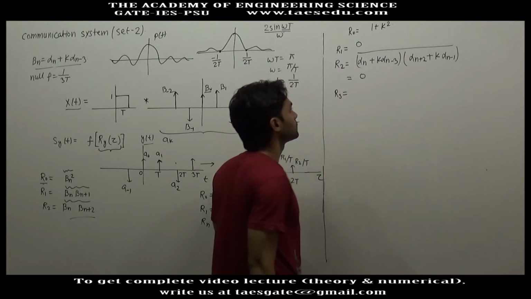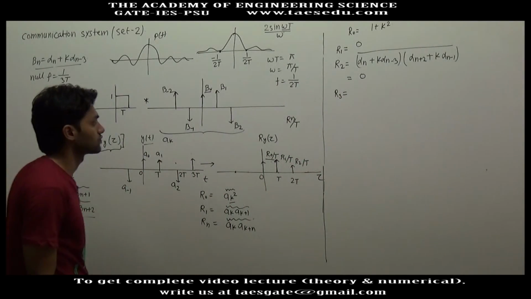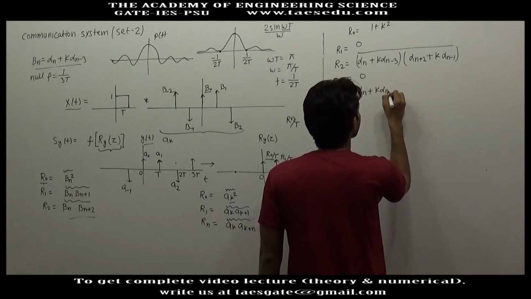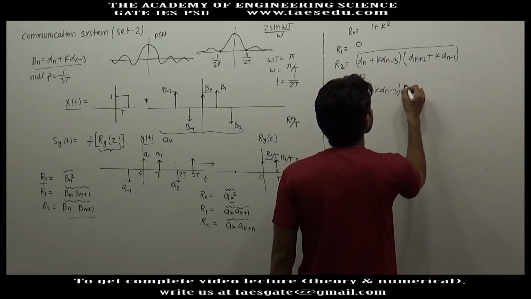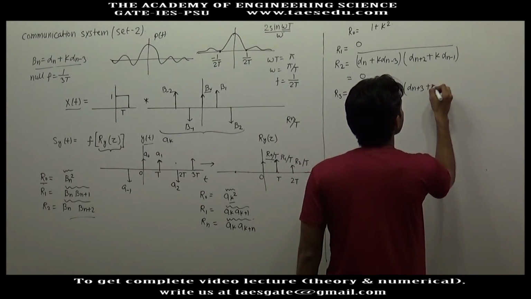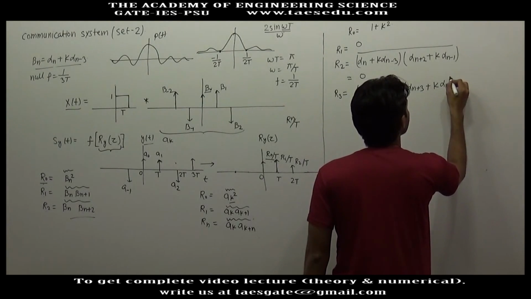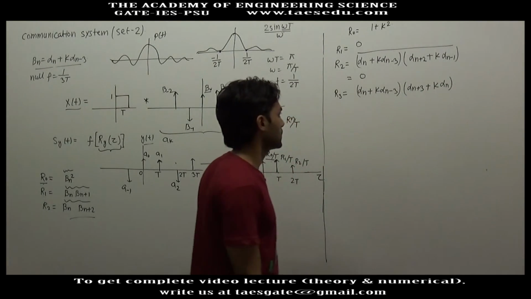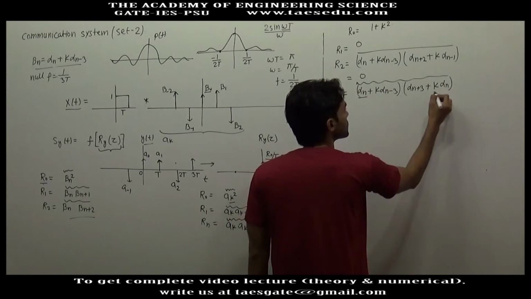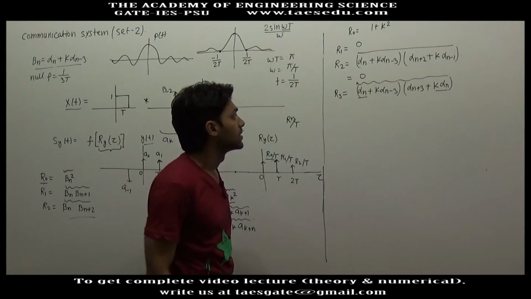For R3, this will be alpha n plus k alpha n minus 3. This is alpha n plus 3 plus k alpha n. Now when you multiply, this term will give you square of alpha n.